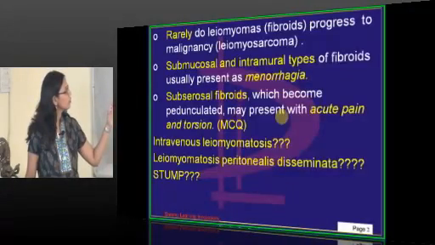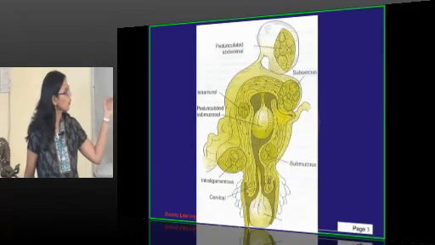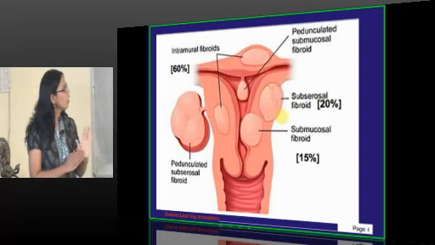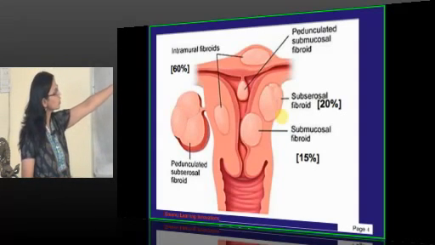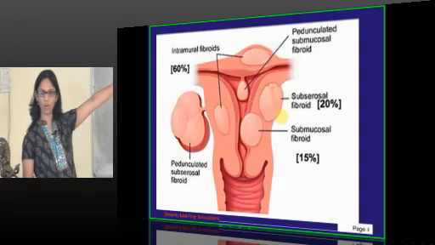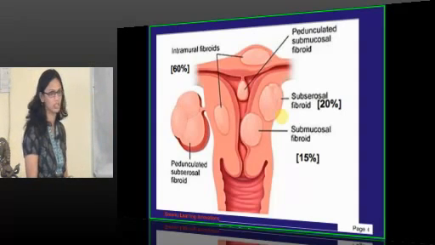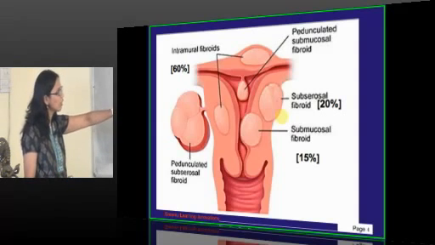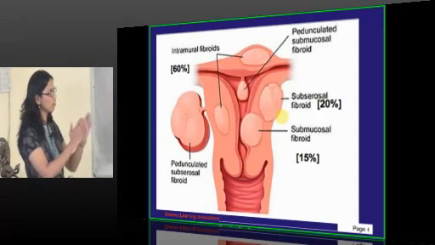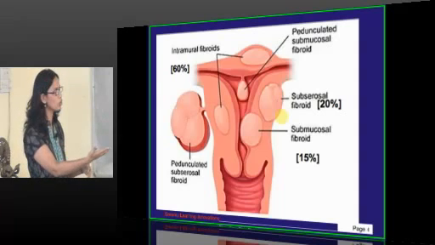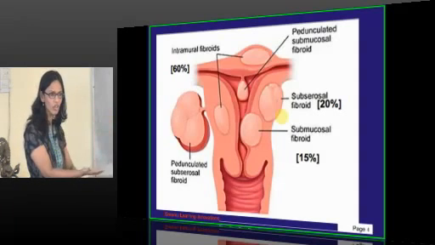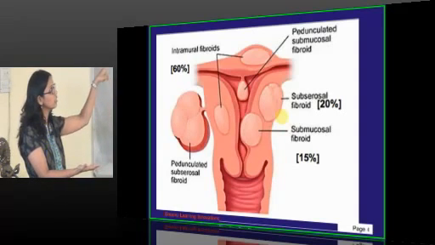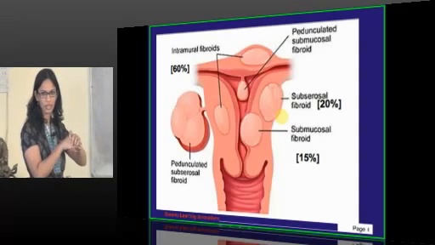These are the sites where the fibroids can be. Can you see this? The upper one, which is the intramural fibroid, is the most common, seen in almost 60%. Then comes the subserosa, where the fibroids are situated. If it is near the serosa, then it is subserosal. If it is near the mucous lining of the endometrium, then it is submucosal. If it is in the myometrium, then it is intramural.